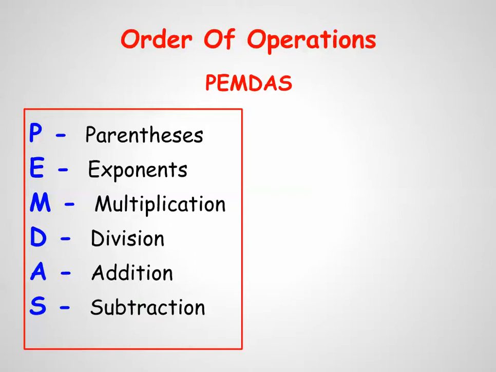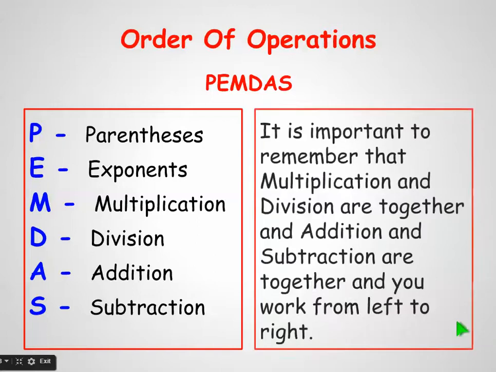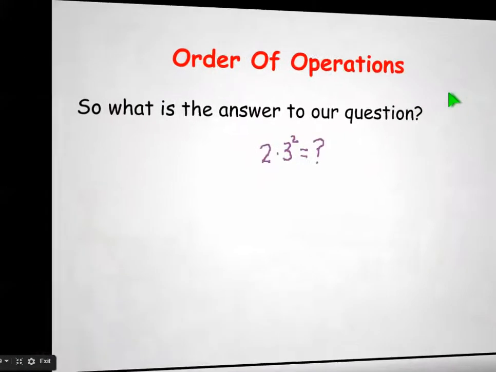But this is very, very misleading if you learned it this way, because the M, multiplication, does not come before the division. These two are done together, left to right, and these two are done together, left to right. So please keep that in mind. It's very important to remember that multiplication and division are together, left to right, and addition and subtraction are together, left to right.